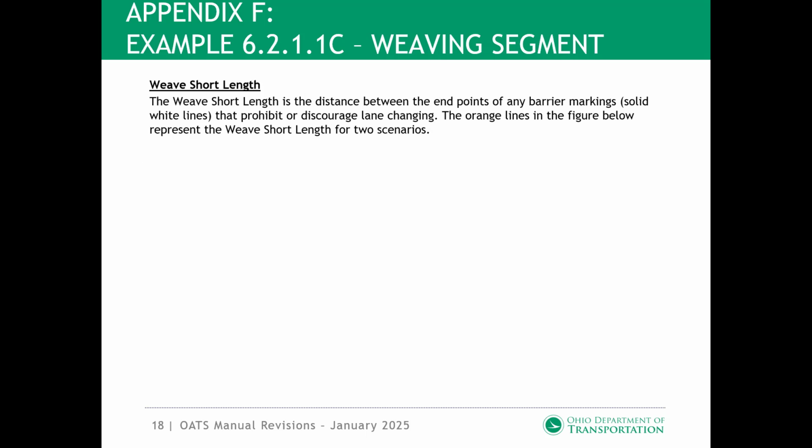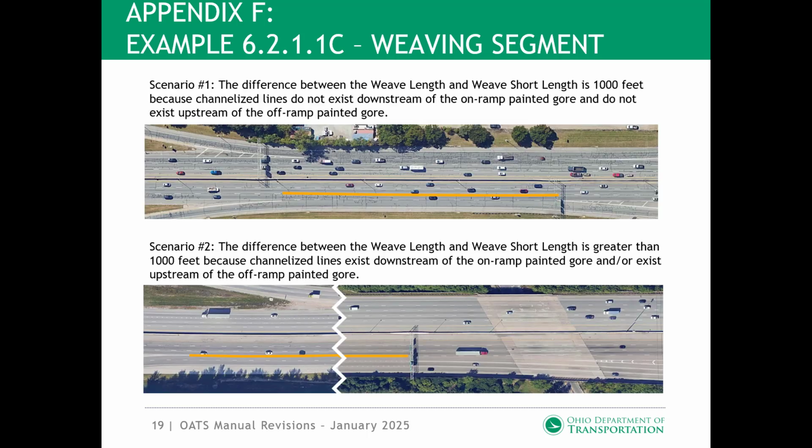The weave short length is the distance between the endpoints of any barrier markings, typically the solid white lines, that prohibit or discourage lane changing. I'll show two scenarios for different configurations of the weave short length. The orange lines in the figures below represent the weave short length for two scenarios.